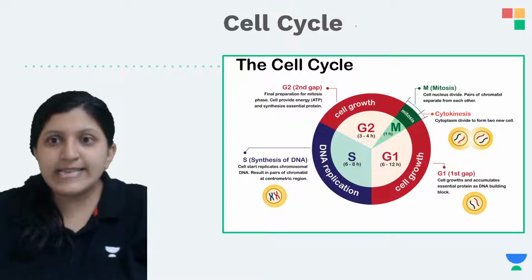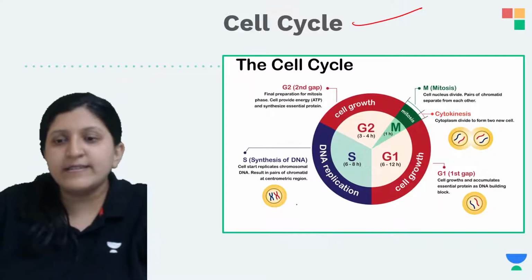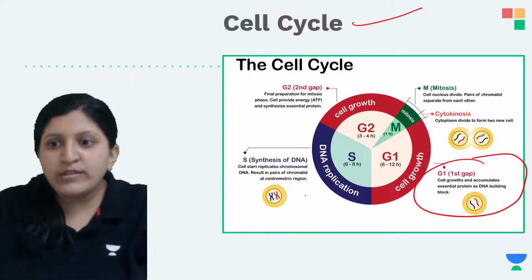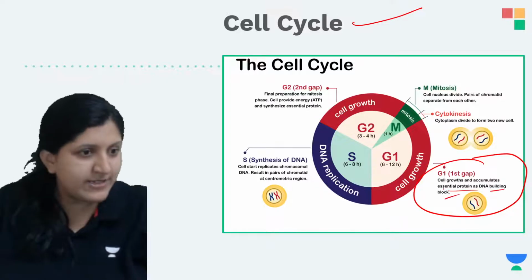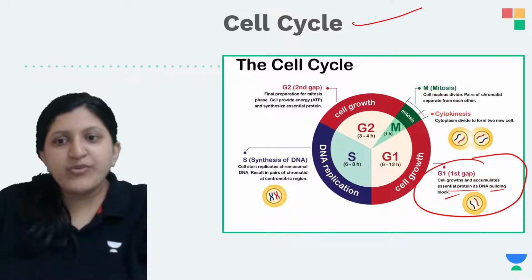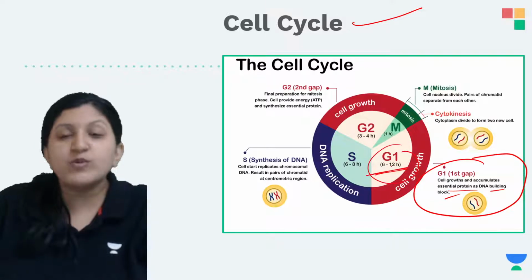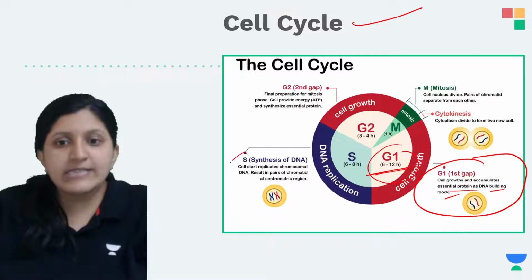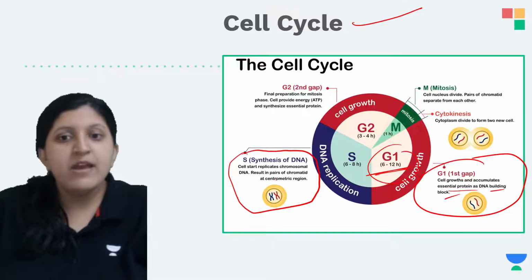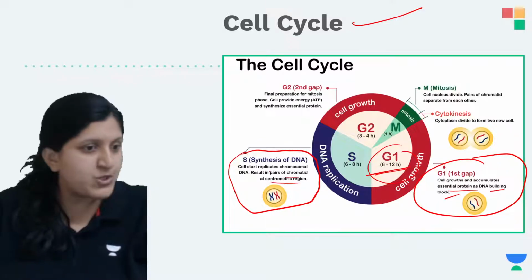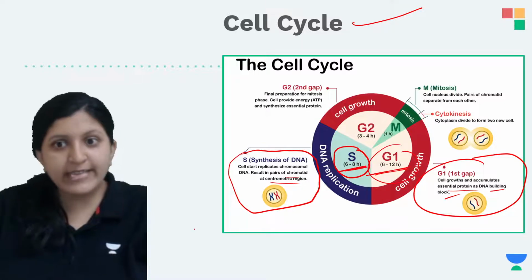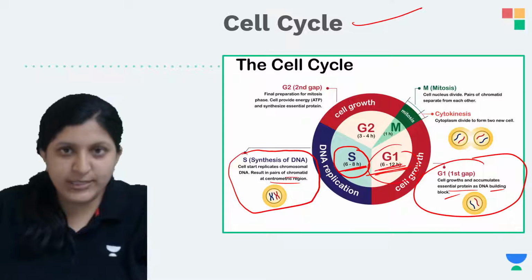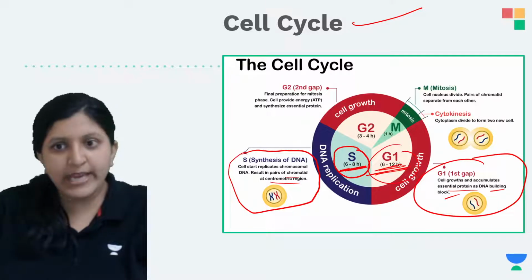Now the cell cycle. There is the G1 phase, the cell growth phase, where the cell grows and accumulates essential proteins as DNA building blocks. This first phase takes about 6 to 12 hours. Then there is the synthesis of DNA, where the cell replicates chromosomal DNA, resulting in a pair of chromatids at the centromere region. The S phase takes up to 6 to 8 hours.